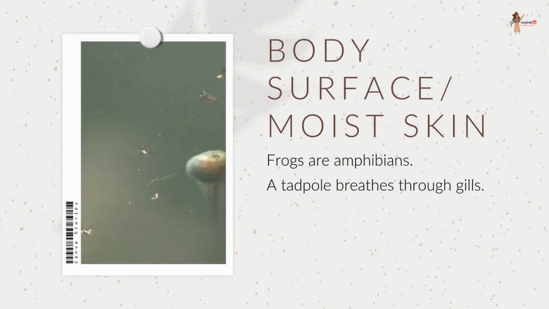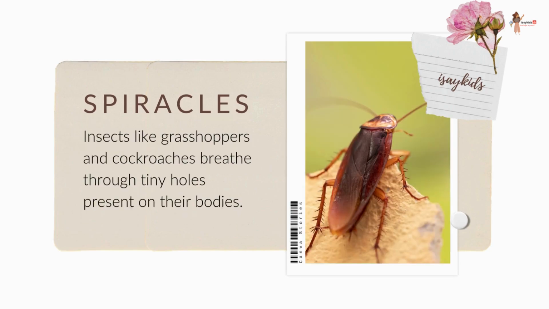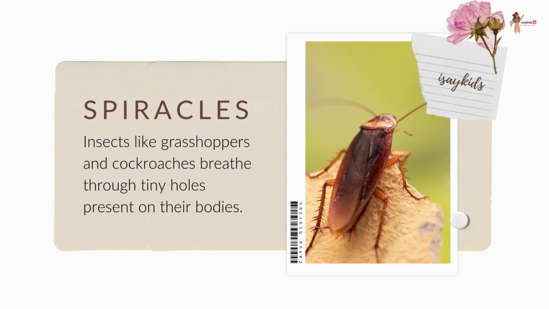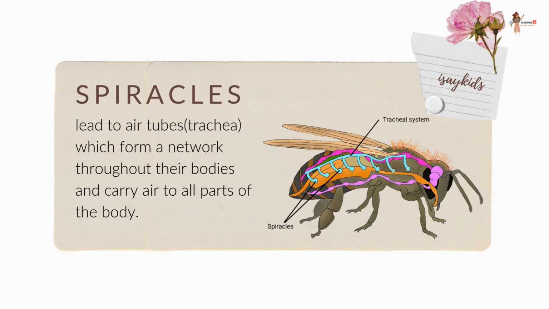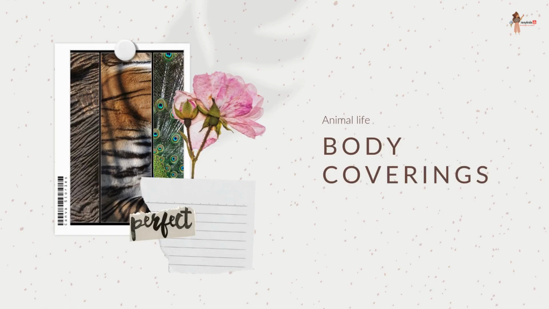Now let's see the last one, which is spiracles. Insects like grasshoppers and cockroaches breathe through tiny holes present on their bodies. These holes are called spiracles. The spiracles lead to air tubes called trachea, which form a network throughout their bodies and carry air to all parts of the body. Let me tell you one interesting fact. The blood of insects does not contain the oxygen carrier called hemoglobin. This is why their blood is not red in color. Nice to know? Well, next is body coverings.